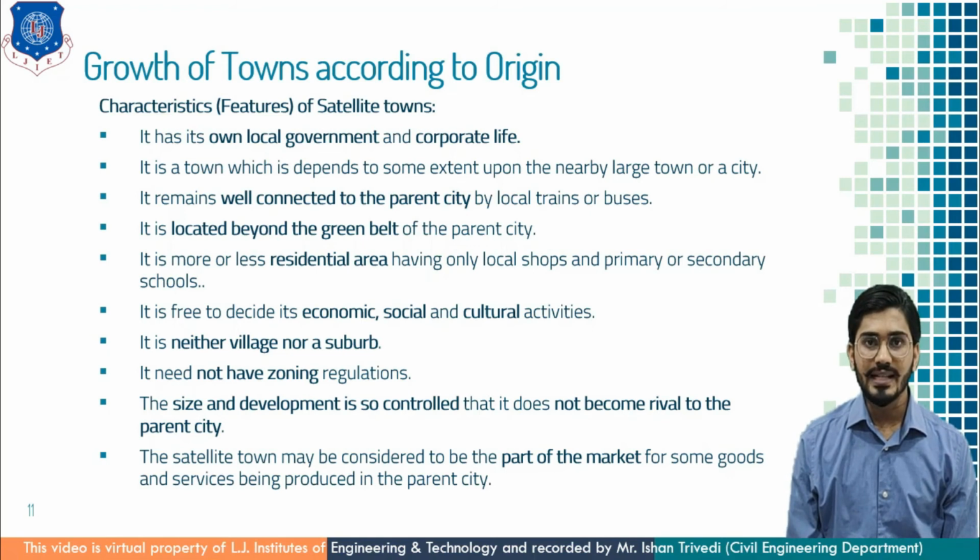If I am talking about Ahmedabad city and its surrounding villages, then Ahmedabad is very well connected with Dehgaam, with Kalol, with Mehmedabad. So Ahmedabad is the parent city and the surroundings are satellite towns which mostly depend upon the parent city. Now there is a road network between Ahmedabad and Kalol, Ahmedabad and Dehgaam, and Ahmedabad and Mehmedabad. Now there is a special state transport service from where the communication is being done.